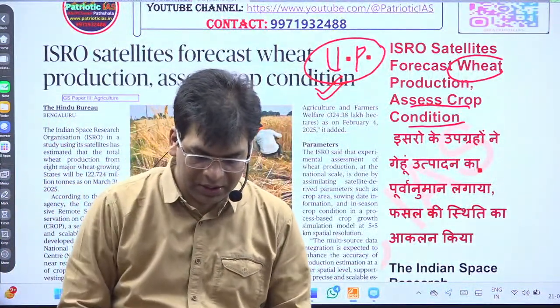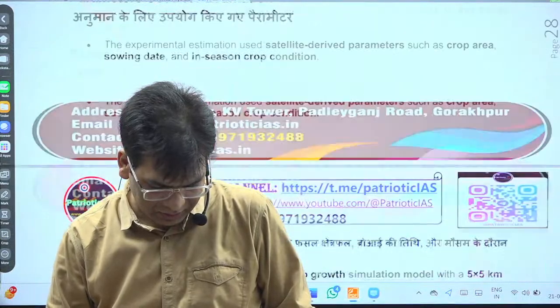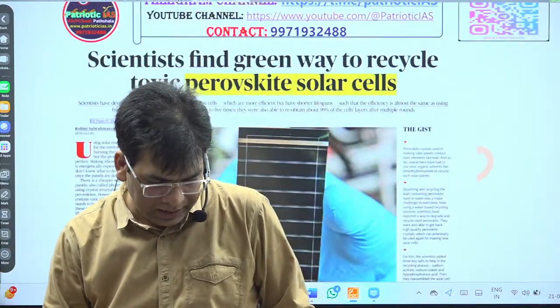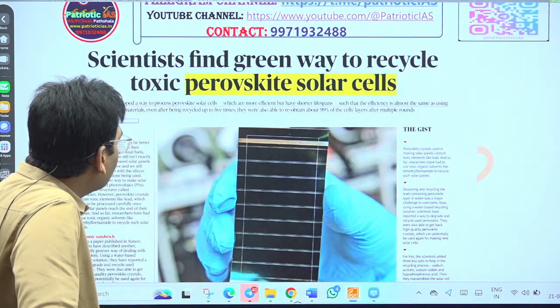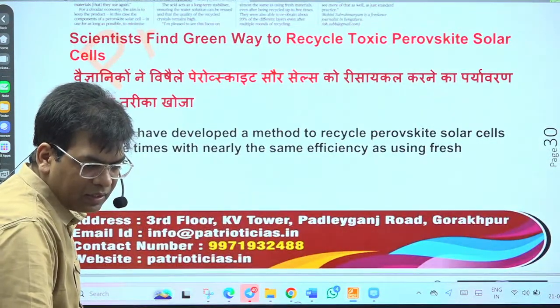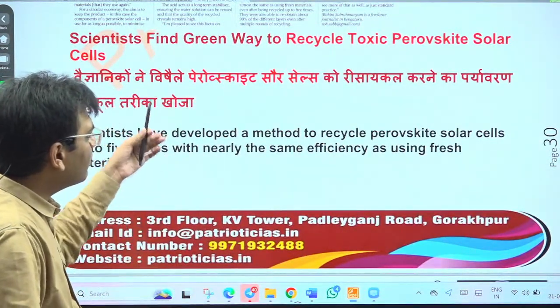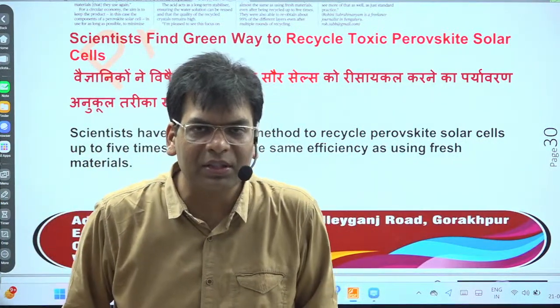Next important news that we are going to take is that scientists find a green way to recycle toxic perovskite solar cells. Here you will see that we are shifting toward solar cells, the solar mode of renewable energy.